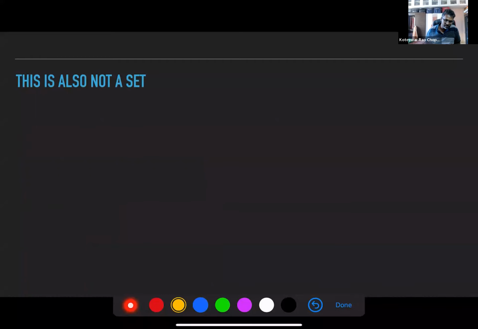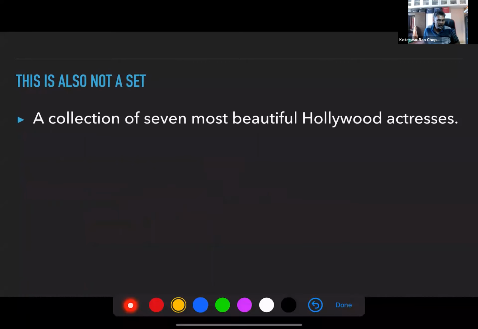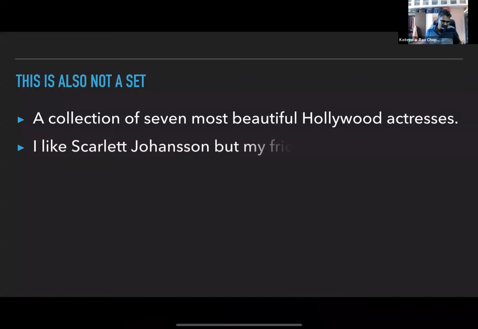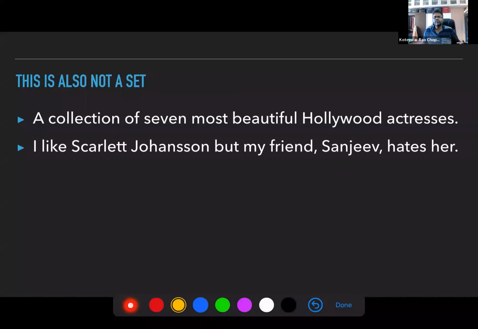Another example: if you say you're making a collection of 7 most beautiful Hollywood actresses. Again, this varies, right? Who is making this list? If you are making a list, there will be a different list of actresses' names. If I am making a list, it will be different. If Gautam is making it, he will have a different list. It really depends. So, for example, Scarlett Johansson.